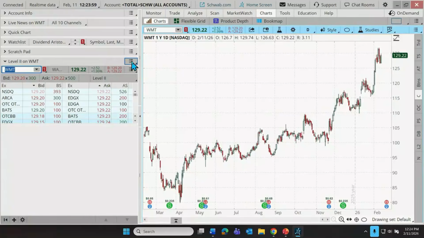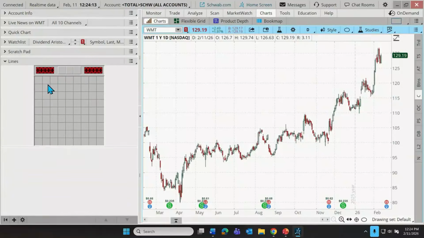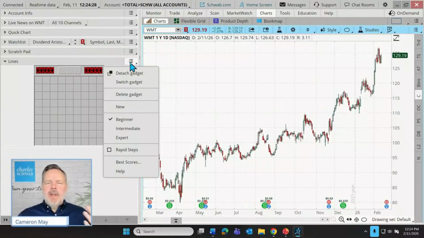So moving on, let's switch up to our next gadget. Let's learn the next one, which is lines. And by the way, when we get down here to market depth, it's going to be essentially very similar to level 2. But lines is a game. I'll let you play with that game if you want to. I'm going to move on. Just know that there are some gadgets that are for trading. There are some gadgets that are maybe to relieve the pressure of trading or investing for a time, a distraction.